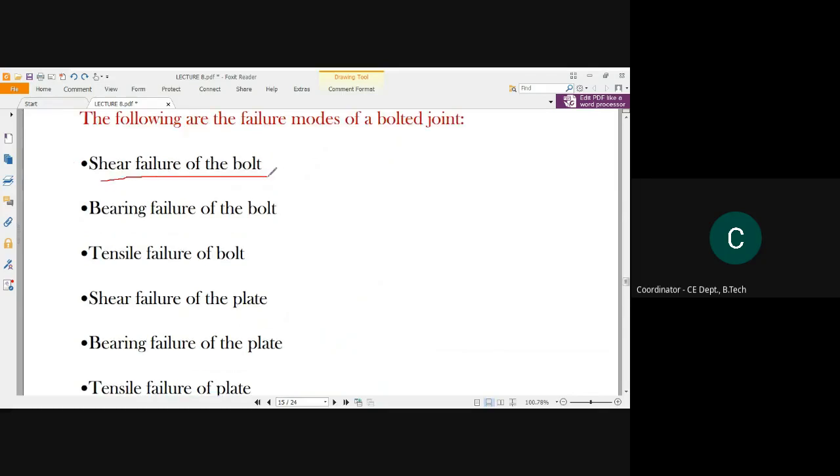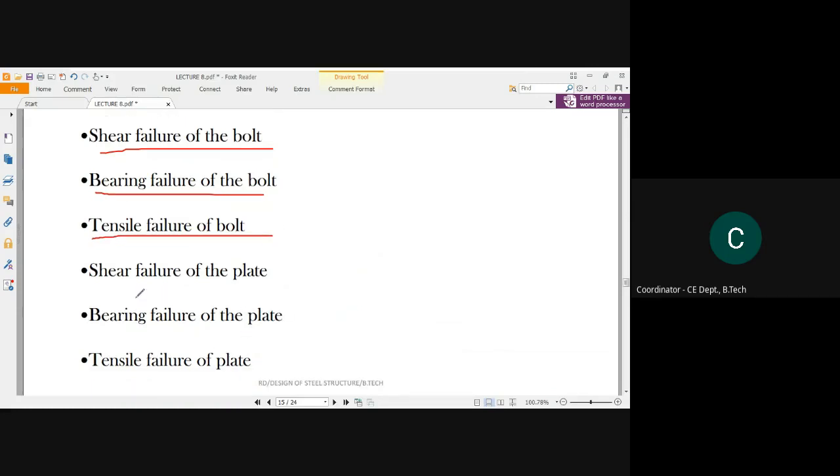A shear failure of the bolt. We have already discussed the shear mechanism. Mostly the bolt carries the shear stress. Next is bearing failure of the bolt. Third is tensile failure of the bolt. Similarly, the same failures can occur in the plates as well: shear failure of the plate, bearing failure of the plate, and tensile failure of the plate.